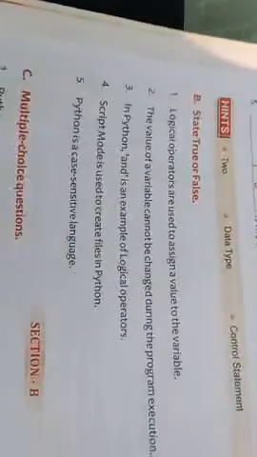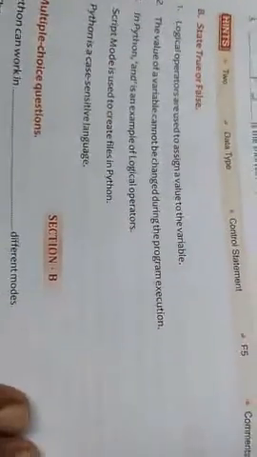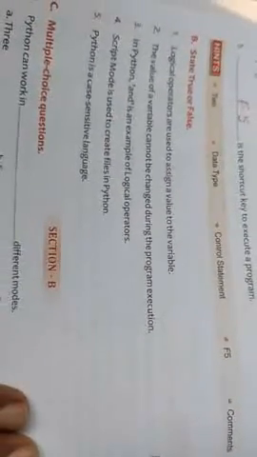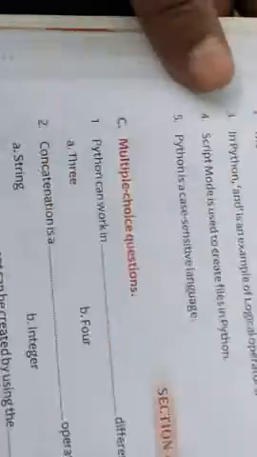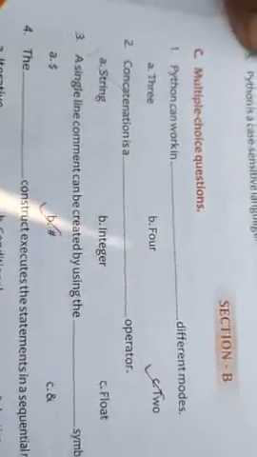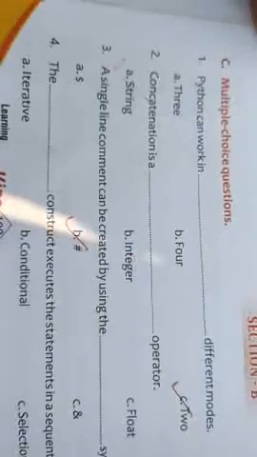Now, state true or false. Logical operators are used to assign a value to a variable: false. The value of a variable cannot be changed during the program execution: false in Python. And is an example of a logical operator: true. Script mode is used to create files in Python: true. Python is a case sensitive language: true. Python can work in 2 different modes.